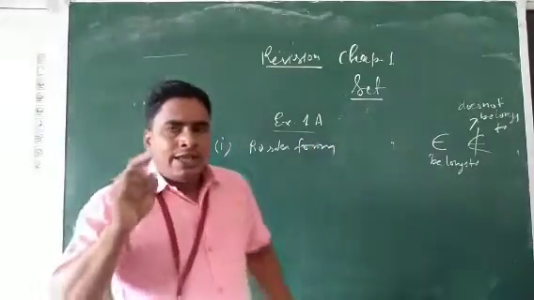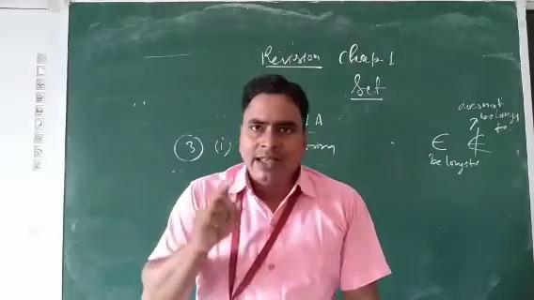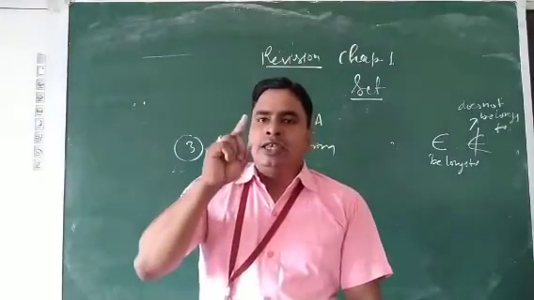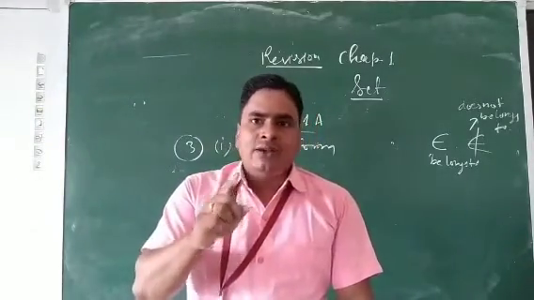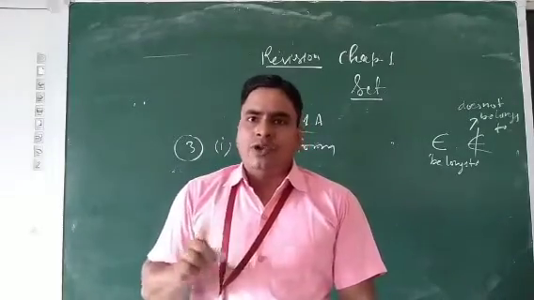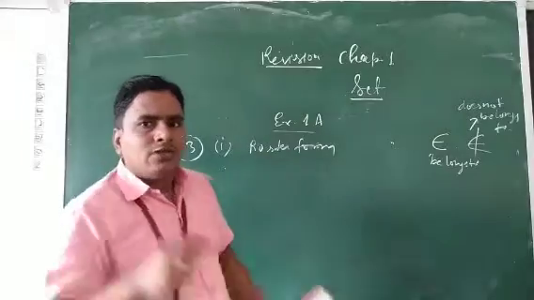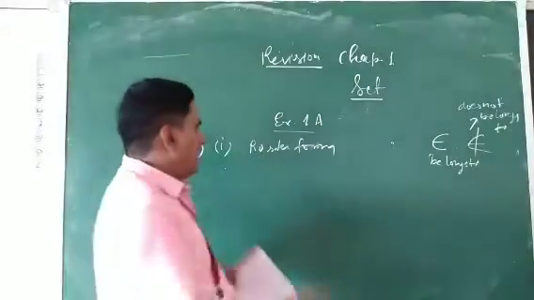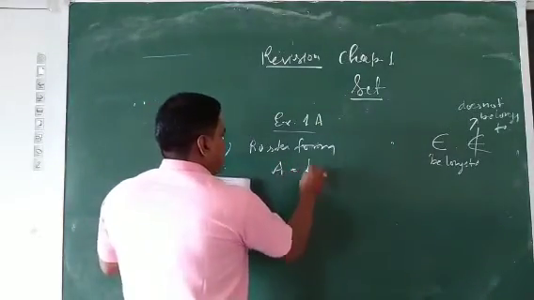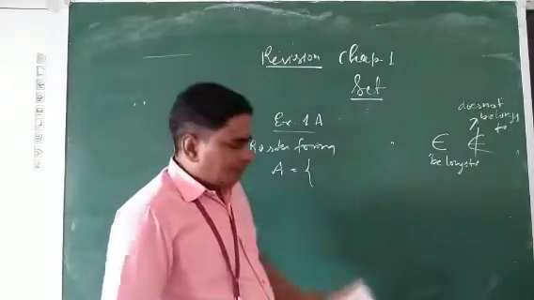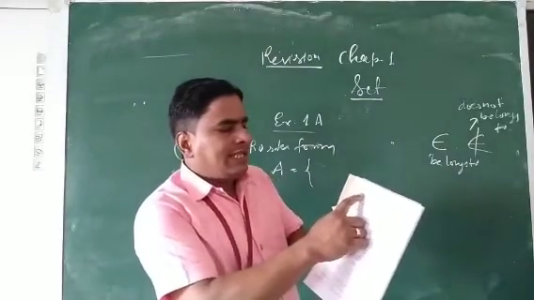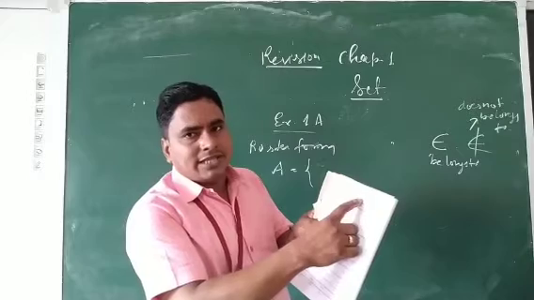And we know that when we write the set, we will use a letter only one time, not twice. Here some letters are given twice, so we use a letter only one time. So how can we write the set in roster form? The question is given: the set of letters of the word